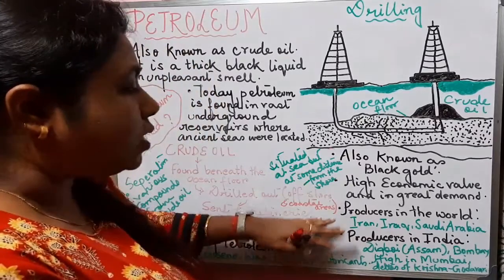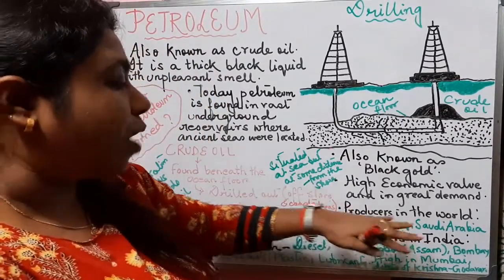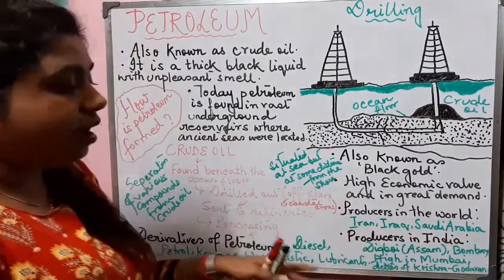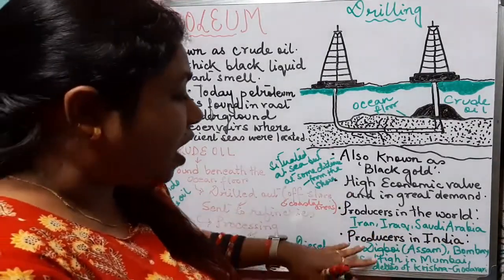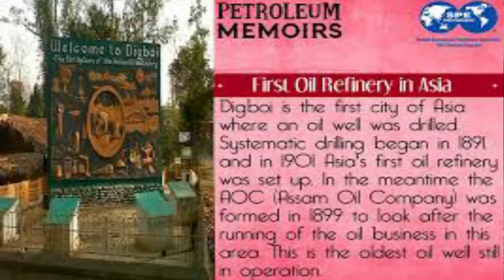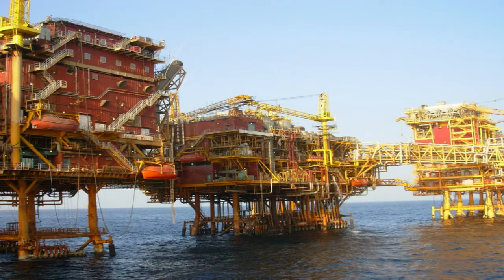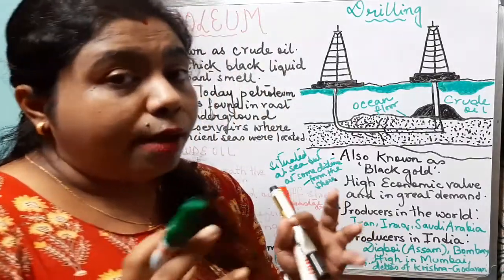Now in the world, the producers of petroleum are Iran, Iraq, Saudi Arabia. And in India, the producers of petroleum are Digboi in Assam, Bombay High in Mumbai, and deltas of Krishna and Godavari. These are the regions where we will find petroleum deposits in huge amount.